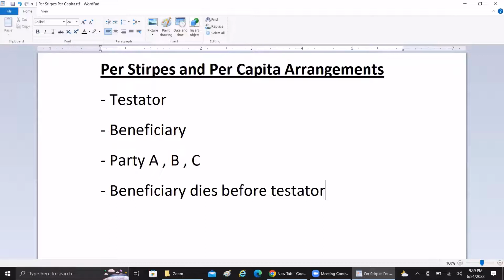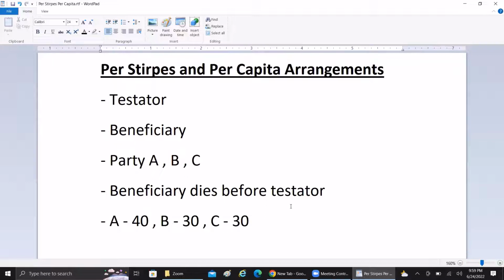Say 40 percent of the asset is declared for party A. For party B, it is declared as 30 percent of the asset, and for party C, the remaining 30 percent.